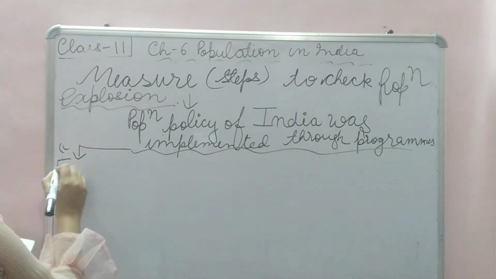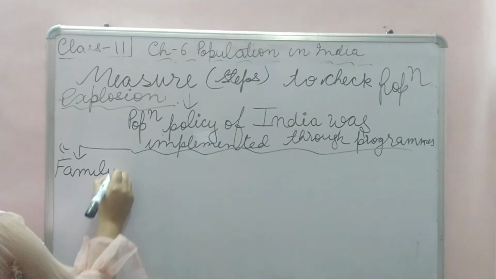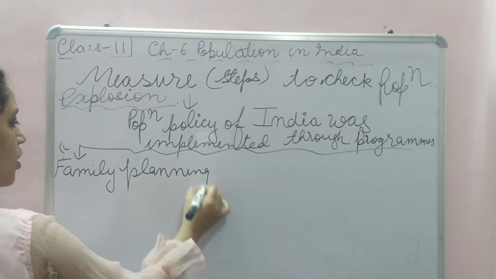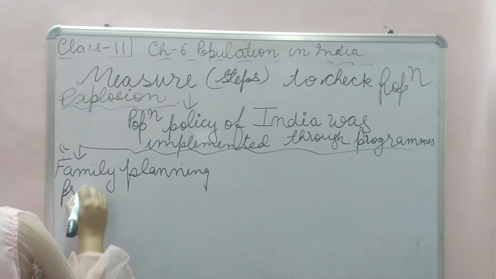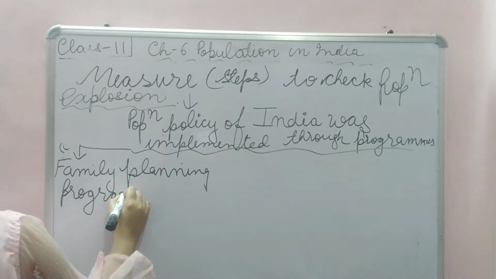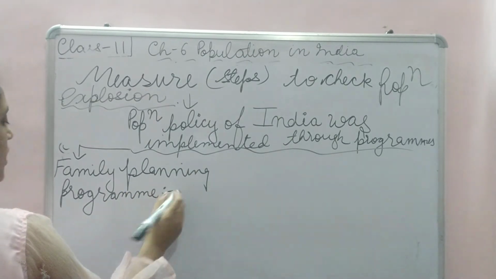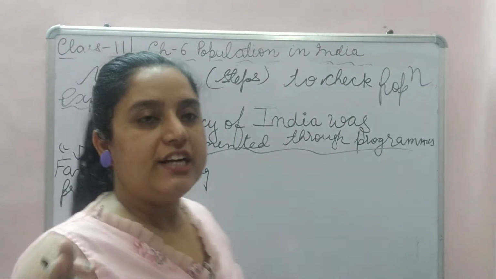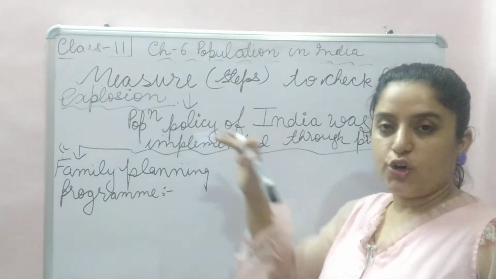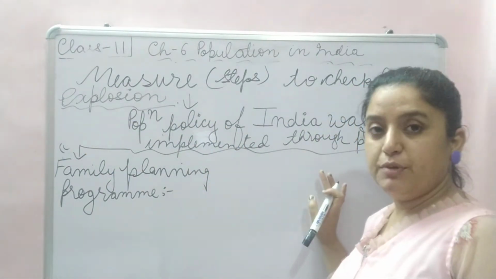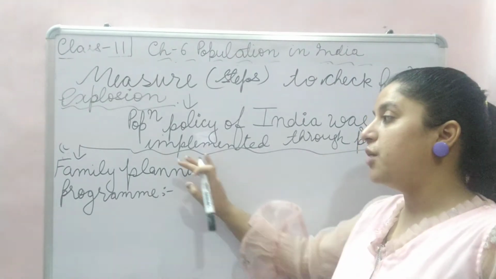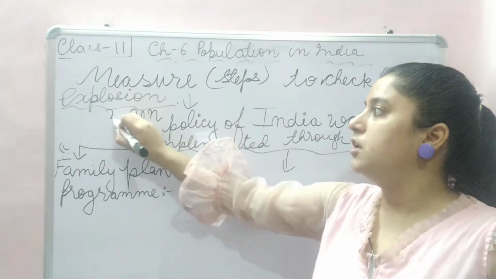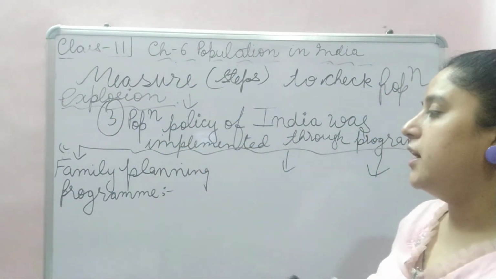We must have heard about the family planning program. See, in the family planning program, you have to write these things. When measures come, social and economic measures you will write, then this third measure you will write. In that policy there are programs and we will do three programs in this, right? This is the third measure, right?